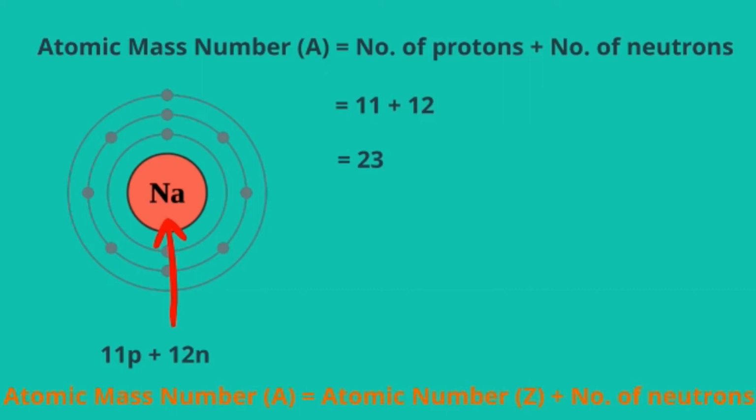The atomic number and the mass number can be indicated on the symbol of the element. The atomic number is written as a subscript on the lower left side of the symbol, whereas the mass number is a superscript on the upper left side of the symbol.